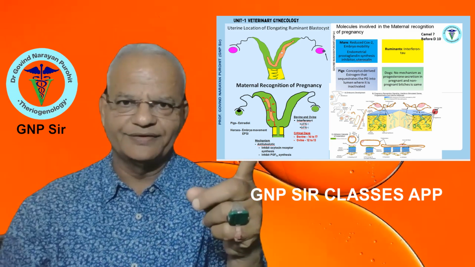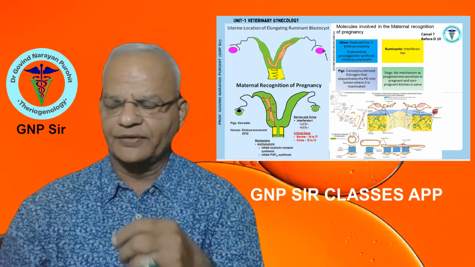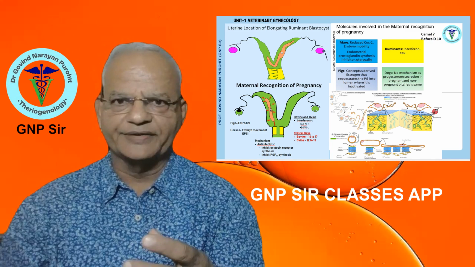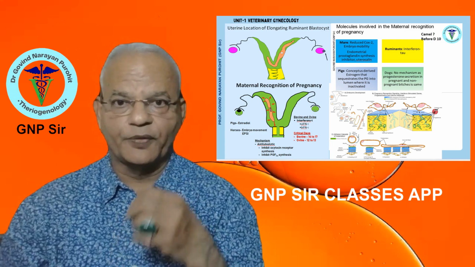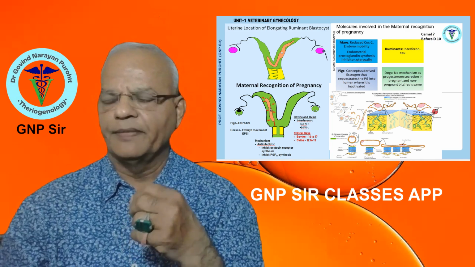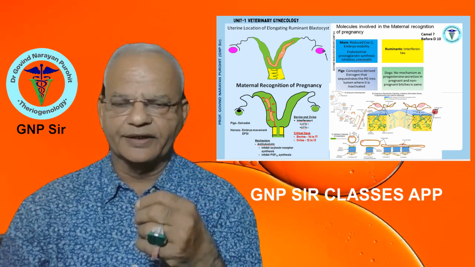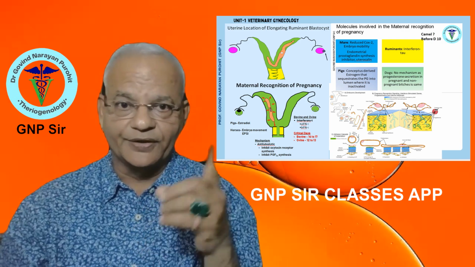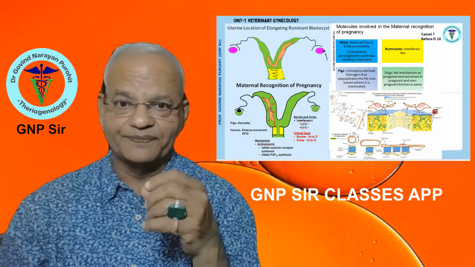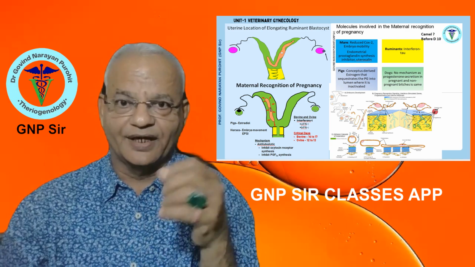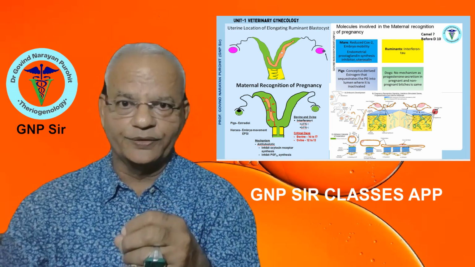Here is the chart we have prepared for you, and you can find the maternal recognition of pregnancy, the histotrophs which provide nutrition to the early embryo, and the molecules for maternal recognition of pregnancy in different animal species.